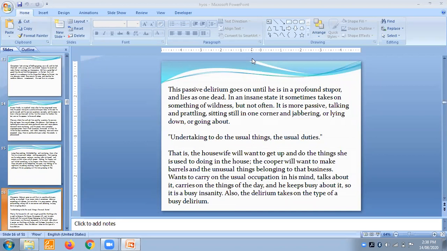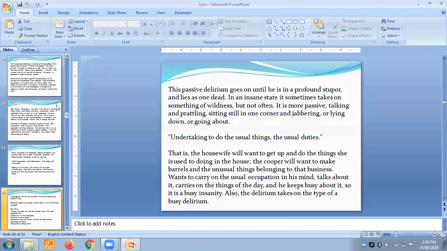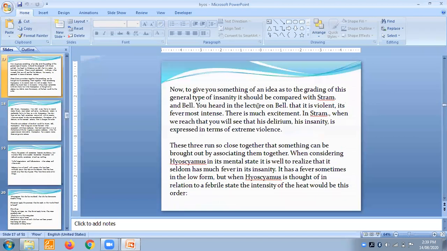Then we'll move further. Now, to give you something of an idea of this general type of insanity, it should be compared with stramonium. Dr. Kent has really beautifully explained stramonium, belladonna and hyoscyamus. You heard in the lecture on belladonna that it is violent and its fever is most intense.